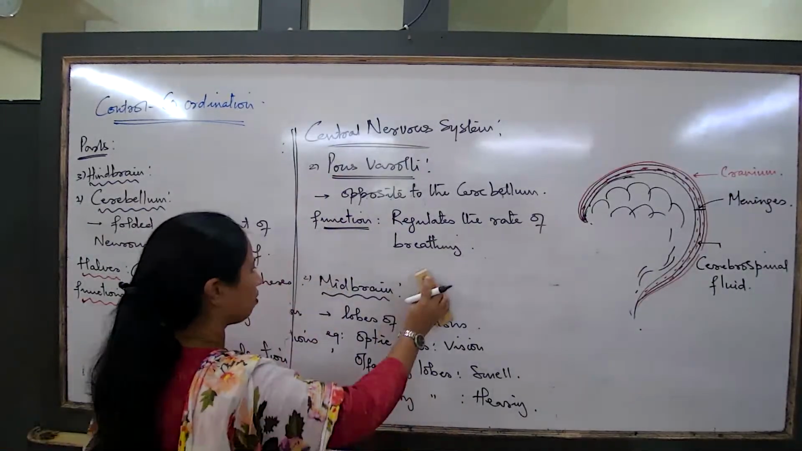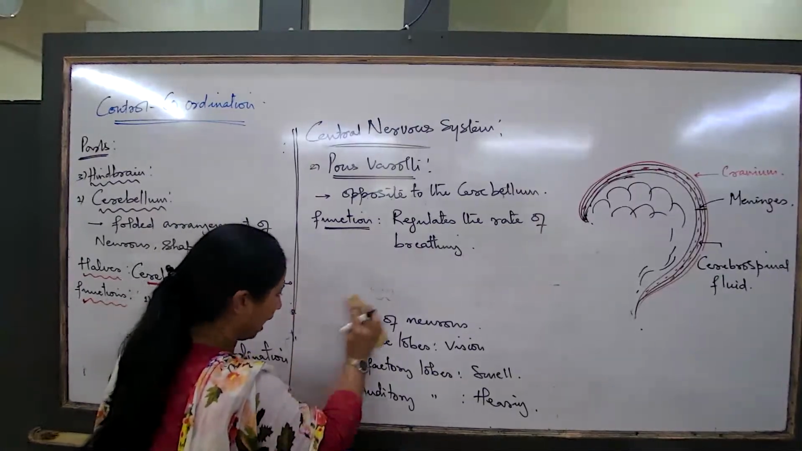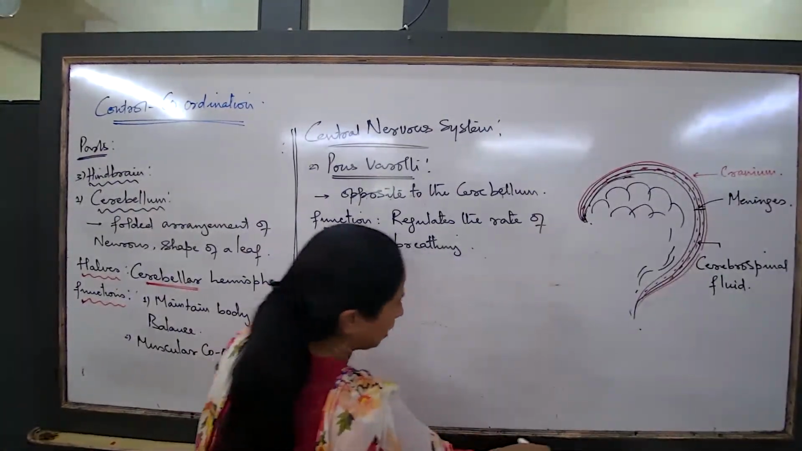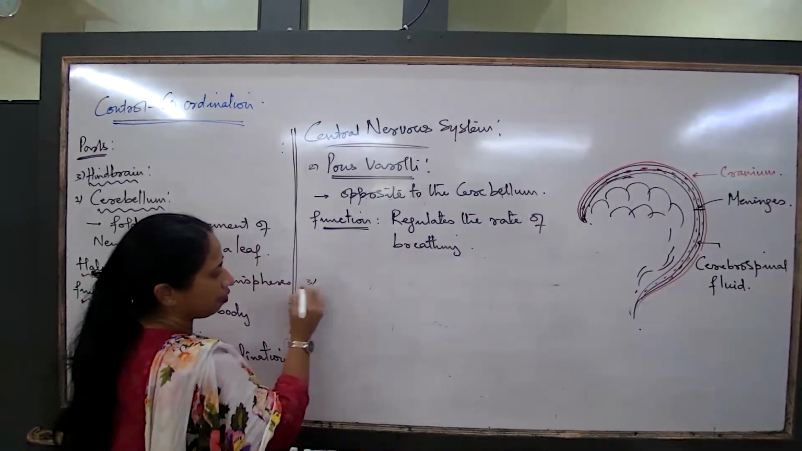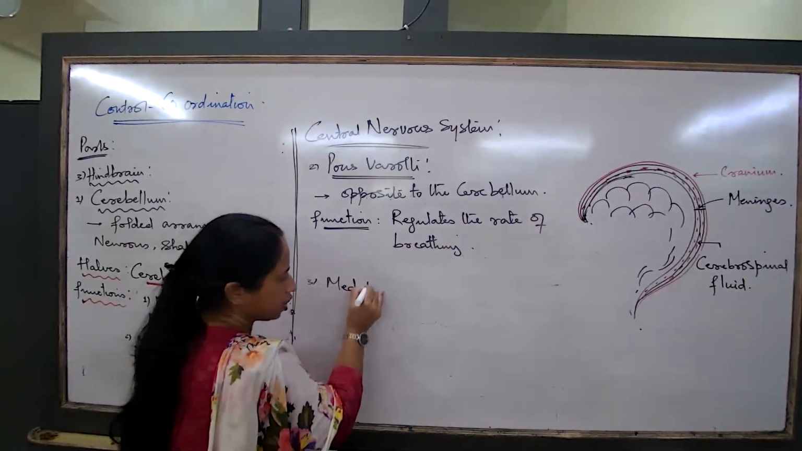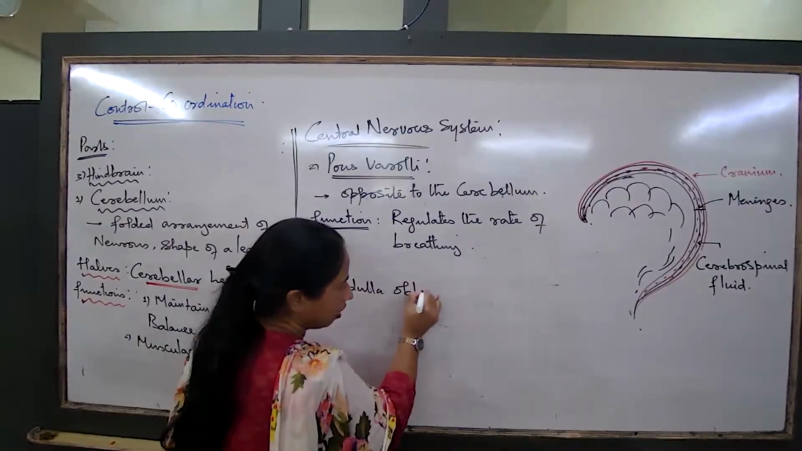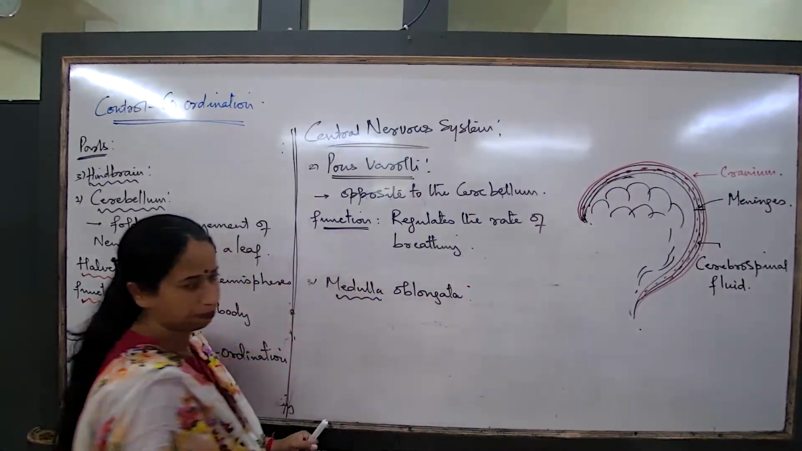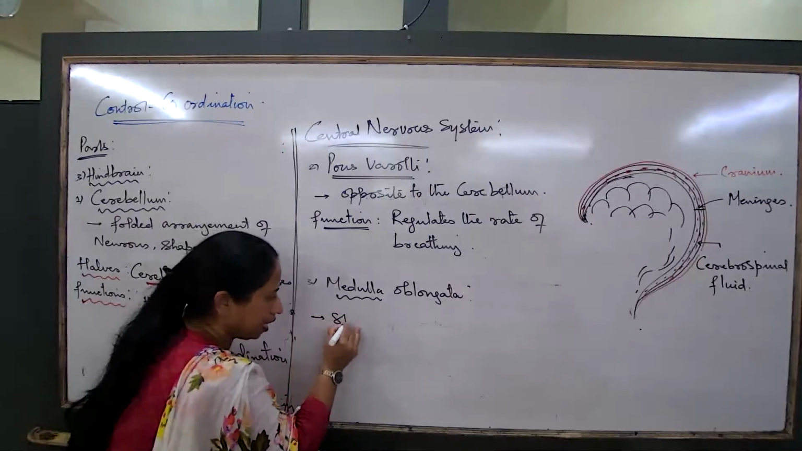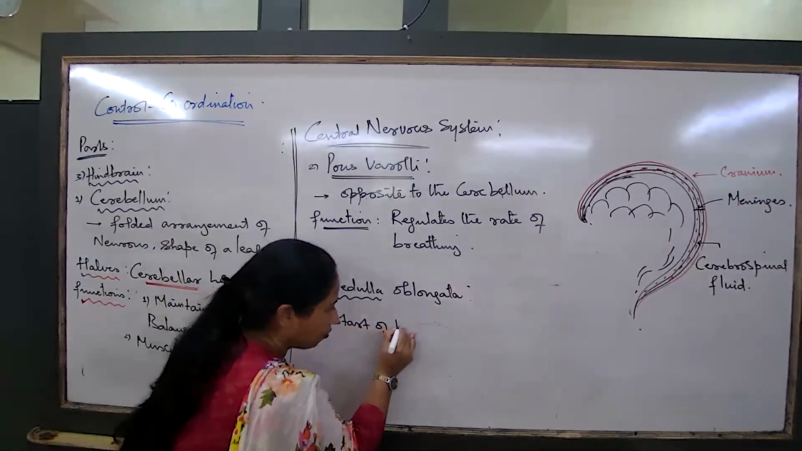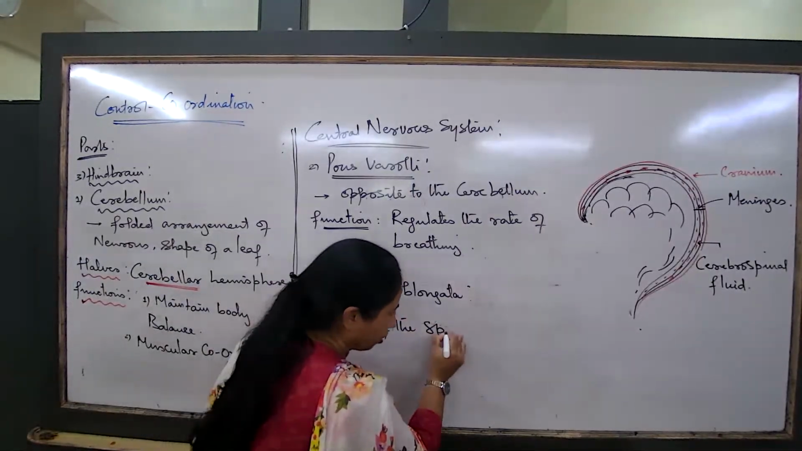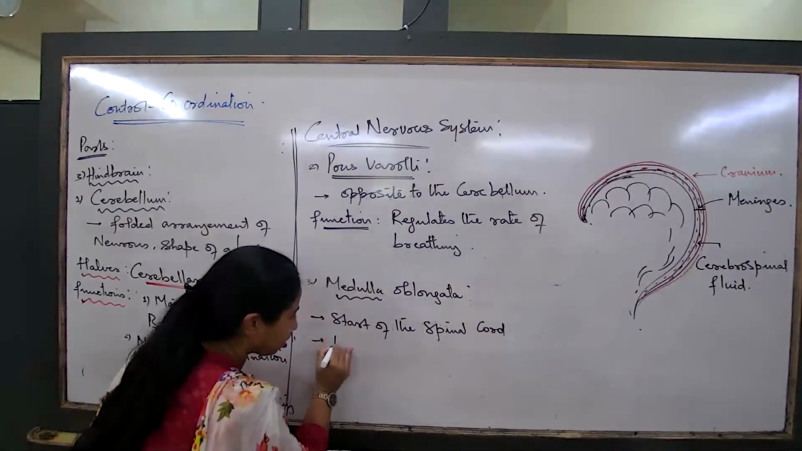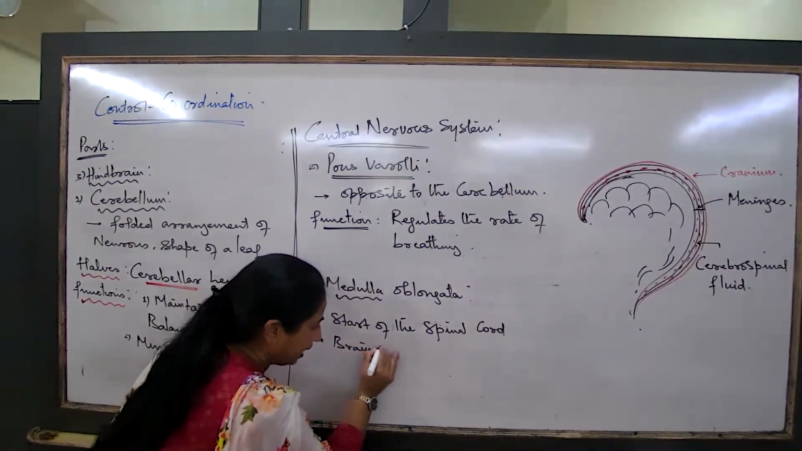Pons Varolii, the third part of the hindbrain. Can you see the medulla oblongata there? The third part is the medulla oblongata. That's the last region of the hindbrain. So the medulla oblongata is the start of the spinal cord. It is also known as the brain stem.